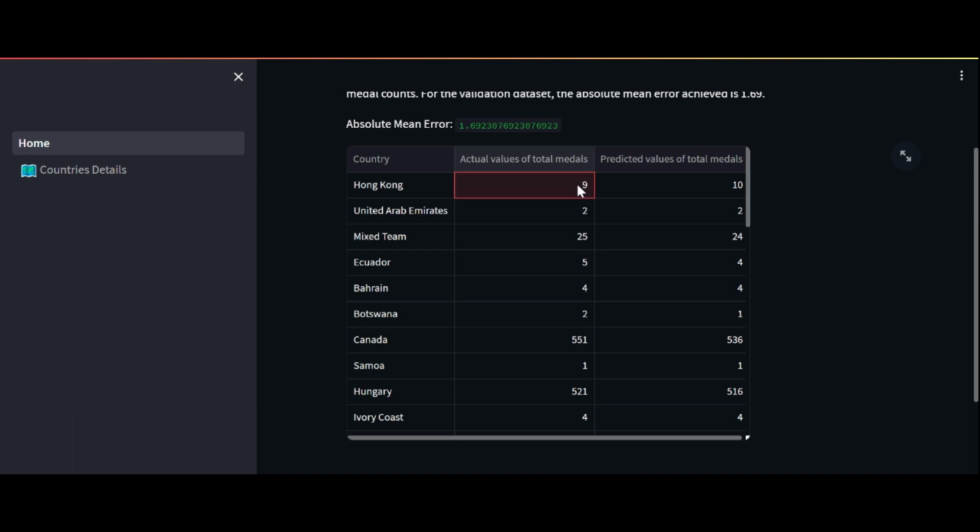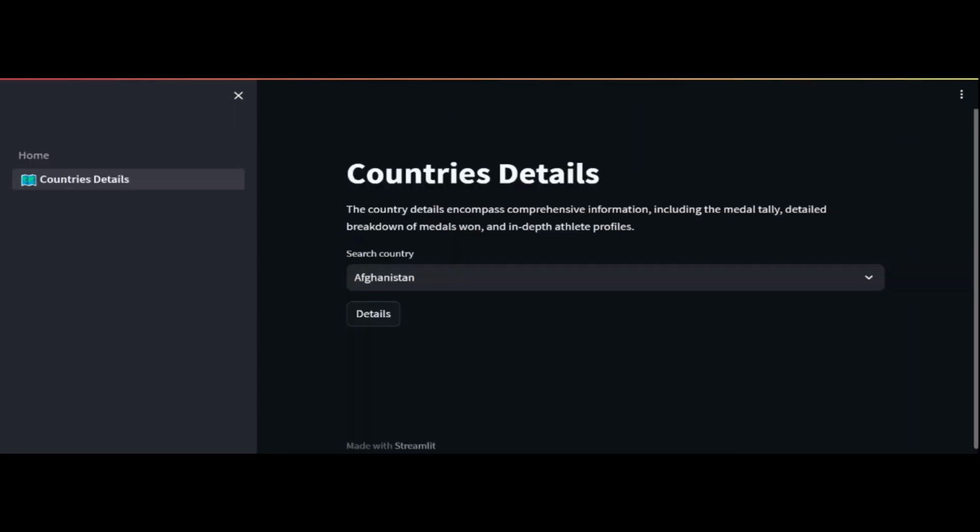So we have 9 medals won by Hong Kong. In the next column, the prediction by our model is 10. So the absolute error of this particular row is 1. If you take the mean of all the errors, you will get 1.692. So the validation data has a mean absolute error of 1.692. Similarly, it can work on other validation data.